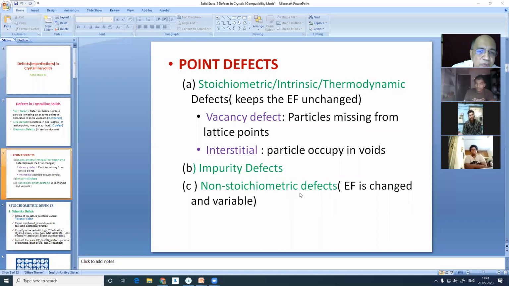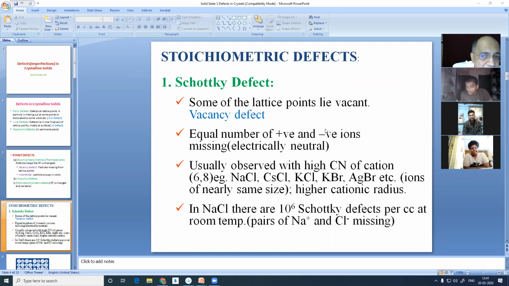But here we will take up impurity defect to introduce some other ionic compound having different charge into a crystal. We'll see that. Now let me remind you, which we have written in a very casual manner.